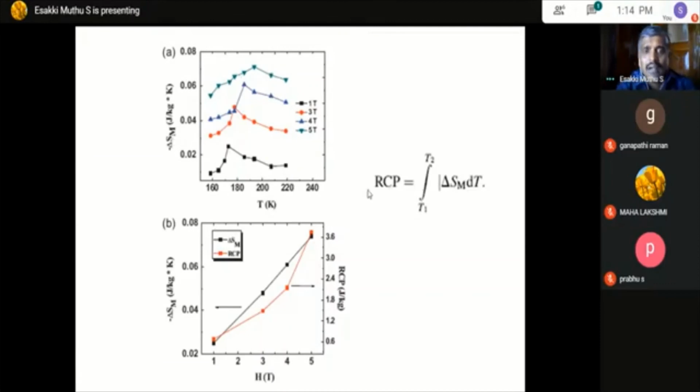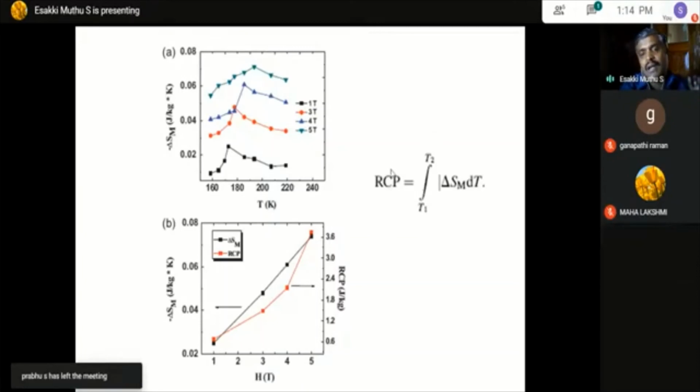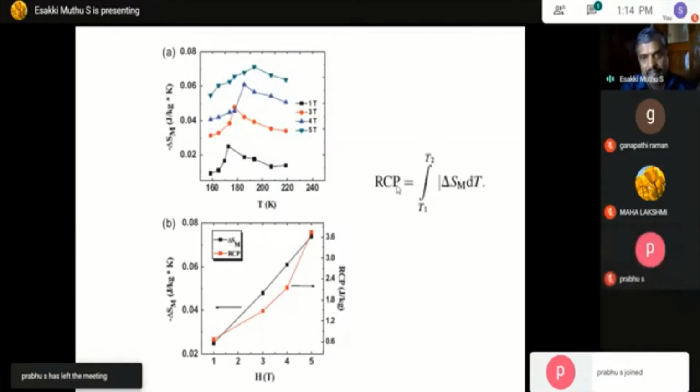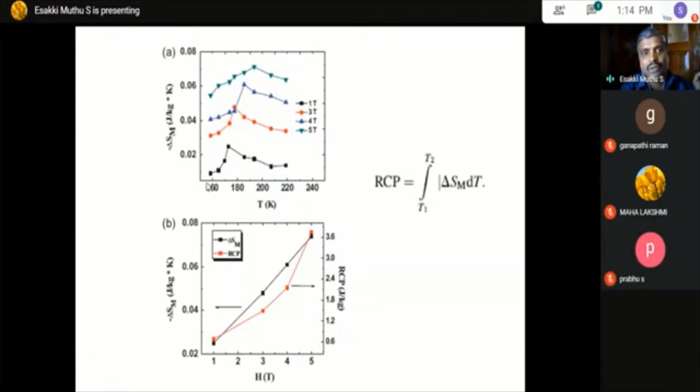Okay. And even though in some kind of material the delta Sm value is very small, there is another parameter we would like to calculate in order to understand the efficiency, called relative cooling power or refrigeration capacity. Okay, so this is calculated by integrating the delta Sm. If you want to have a high refrigeration capacity or high relative cooling power, then the delta Sm value should span a wide range. So this is the total area under the curve.